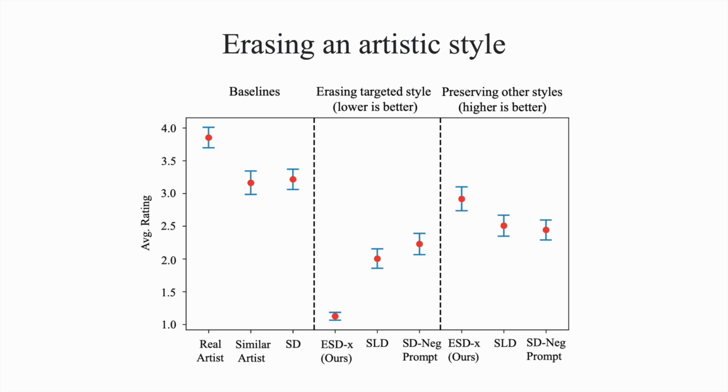When evaluating images generated from our edited models, users consistently rated the lowest similarity for styles we targeted for erasure. At the same time, our models achieved the highest similarity scores for unintended styles that were not erased. This demonstrates our approach's surgical editing capabilities compared to inference methods like negative guidance.